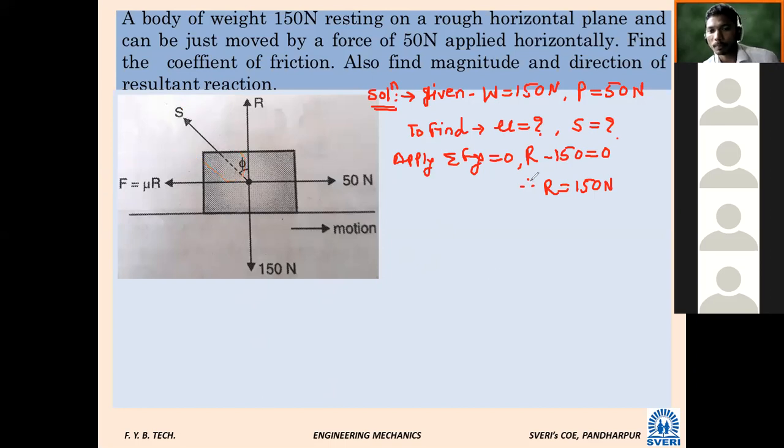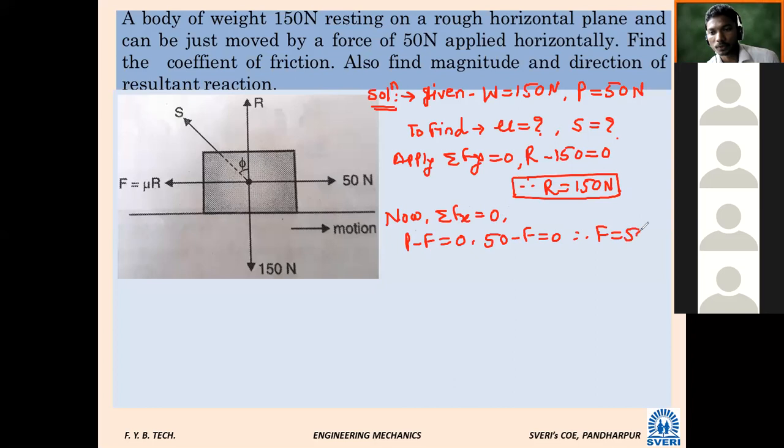Next, if I apply summation of x is equal to 0, then P minus F is equal to 0. It is very important that it is P minus F. The value of P is 50 Newton, so 50 minus F equals 0. Therefore F is equal to 50 Newton.